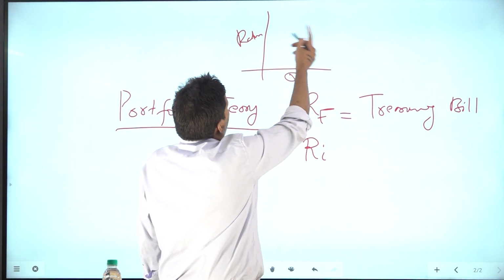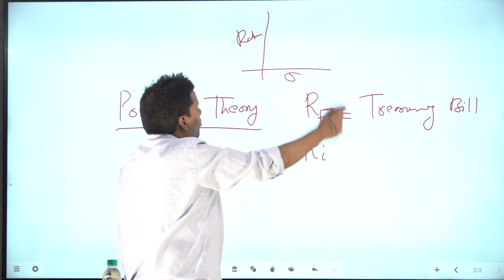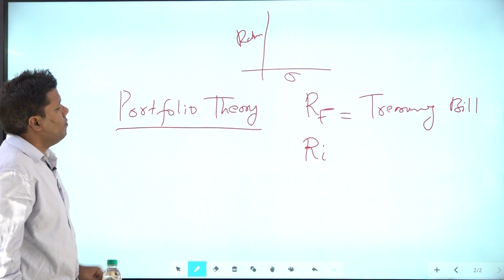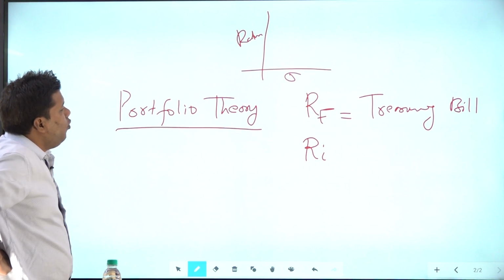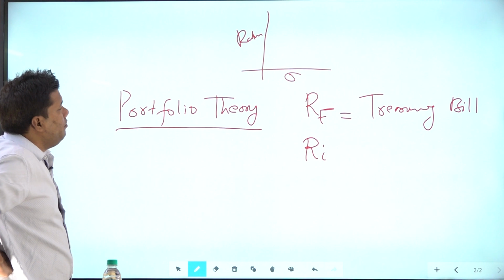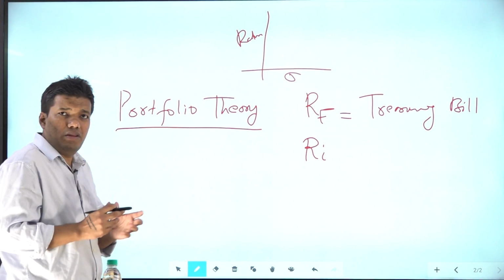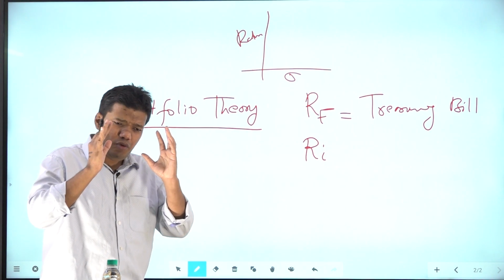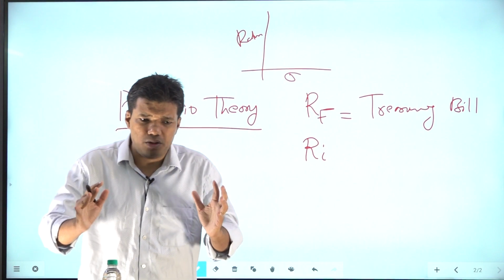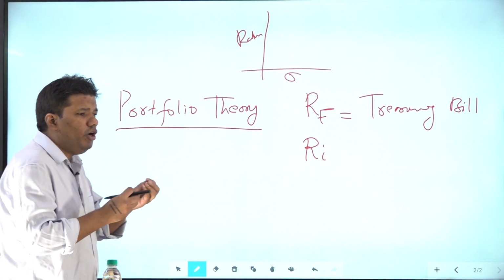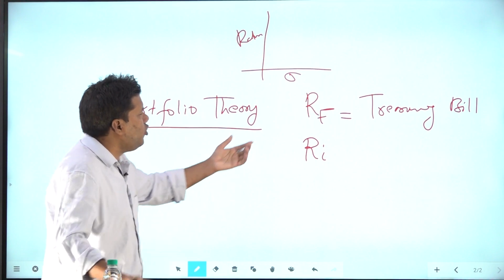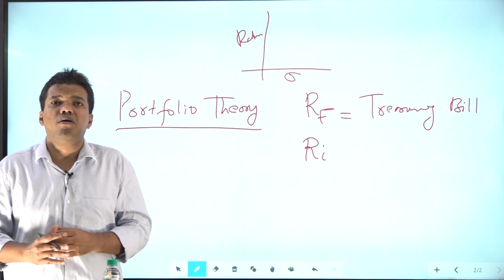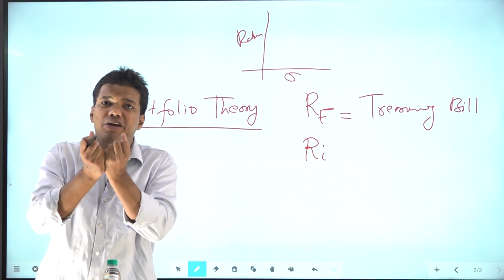So what does it mean? If the risk is more, the return will also be more, right? So you have to understand this. Return and risk always have a trade-off. Now, what you have to understand, whenever you mix different securities, listen carefully. You need not read finance, but this concept you must know as an administrator or as a UPSC aspirant. When you mix 2 securities or 3 securities, or maybe a number of securities, with a risk-free rate or without a risk-free rate, the overall risk of those securities might be reduced.